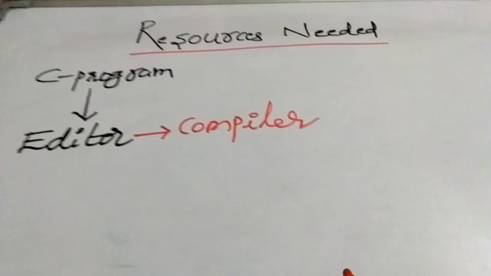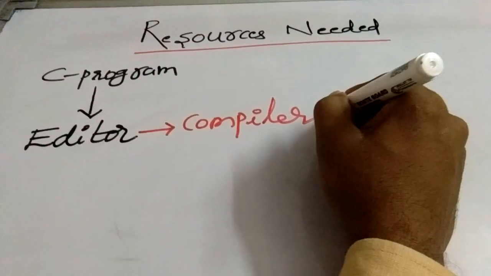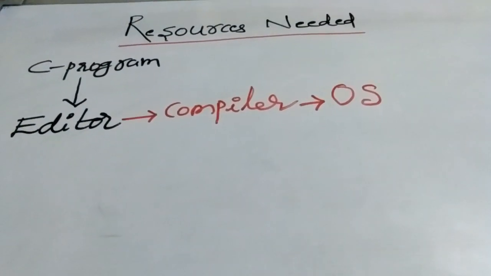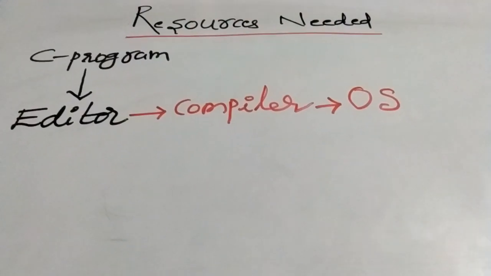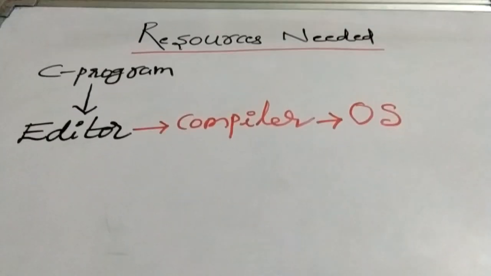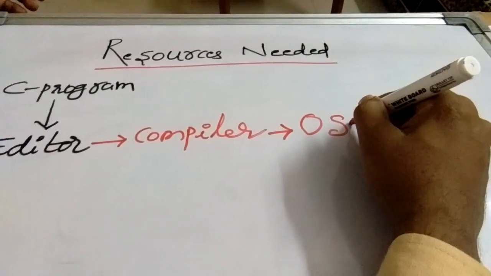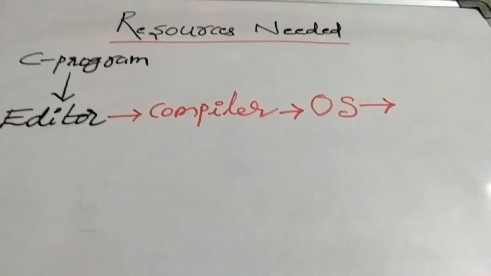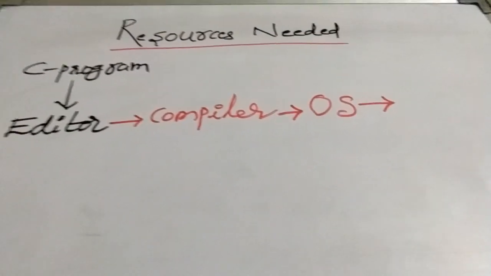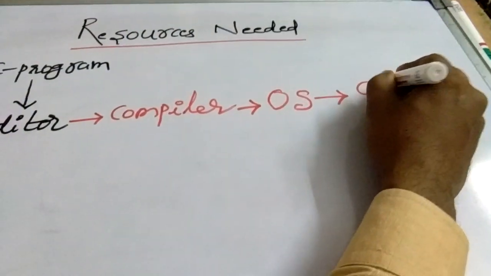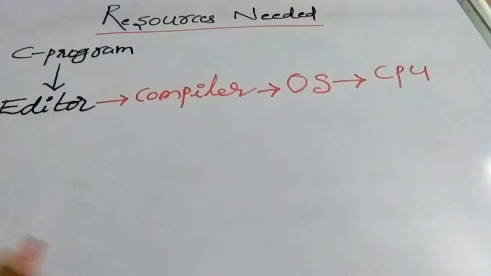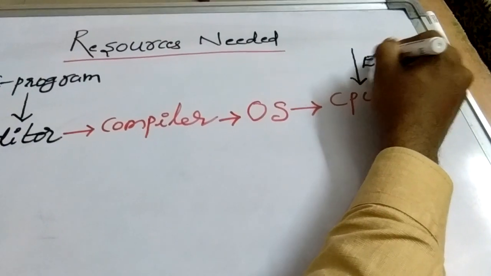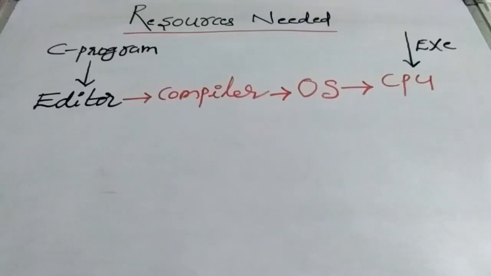Then the compiler will be making use of the operating system. The compiler will be translating the high level language source code into low level or machine understandable code. Then the operating system will submit this object file, the code which is in machine understandable form, to the CPU. Then actually the CPU will be executing the program.